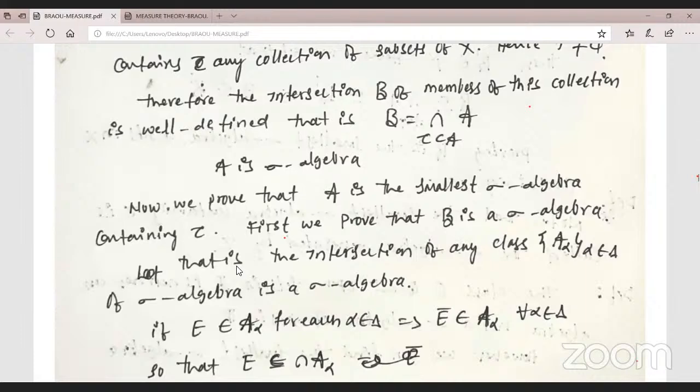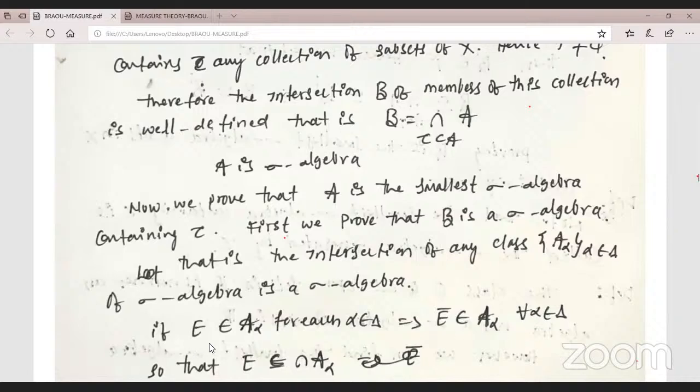What is a collection of sets? A1, A2, A3, A4 are collections of sets. Being a sigma algebra means that for any set in the collection its complement also belongs to it, and finite or arbitrary unions also belong to it. Here the collection is the collection of all sigma algebraic sets, the set of all sigma algebraic sets. Okay?